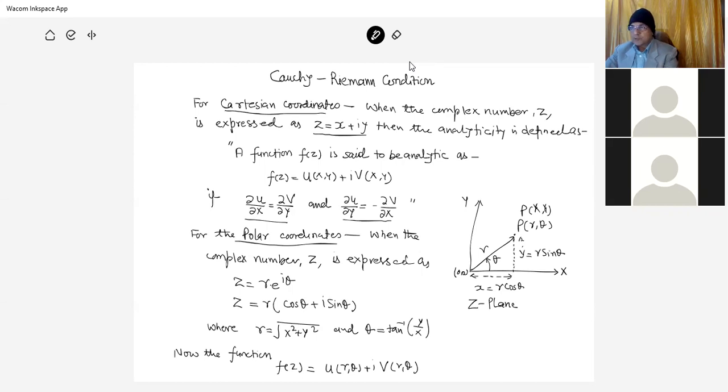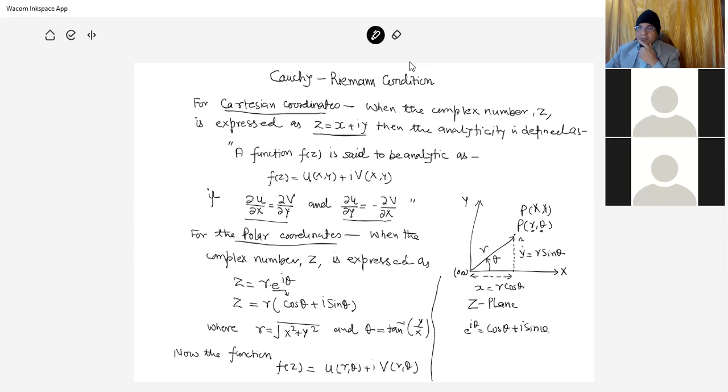So the polar coordinate is expressed as P(r, theta). Here e raised to the power i theta is cos theta plus i sin theta.